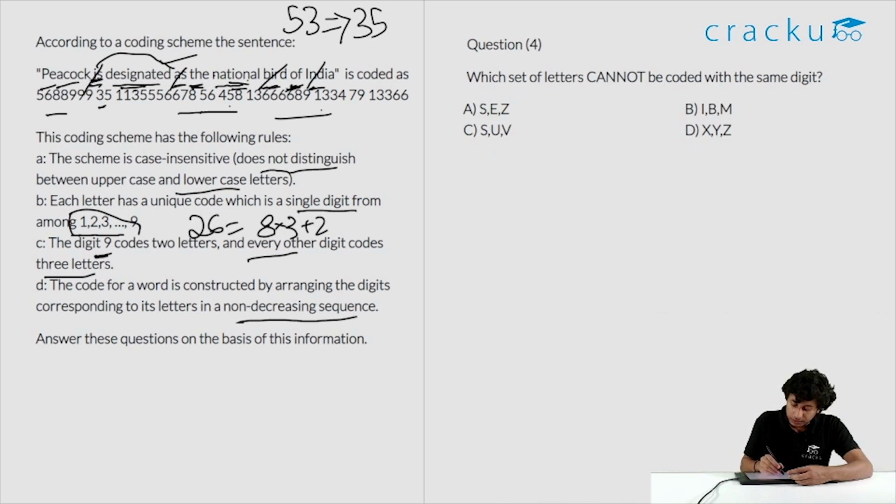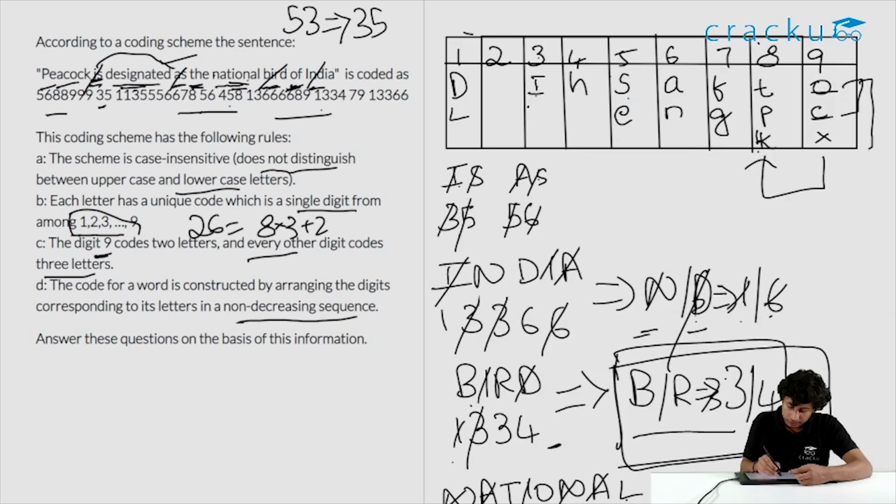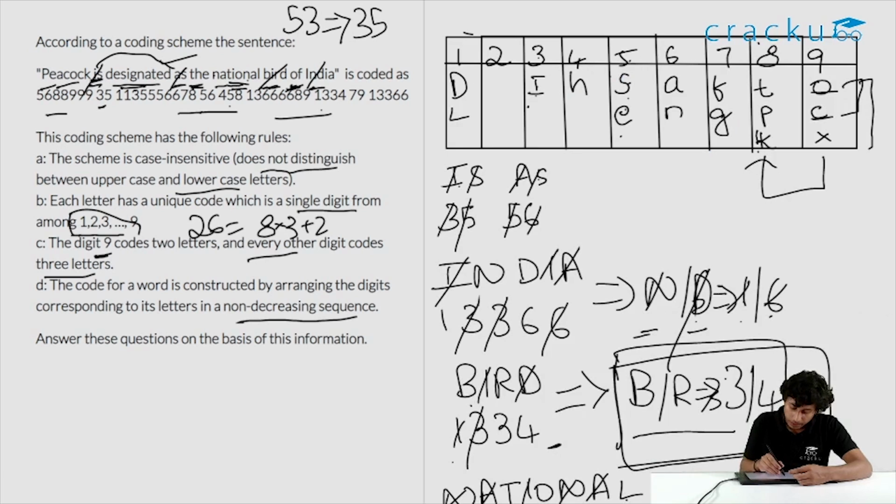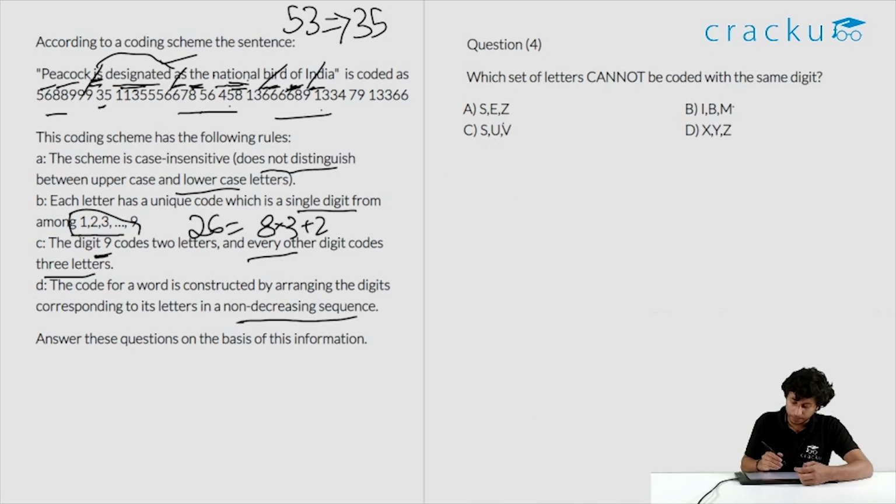Last one, which set of letters cannot be coded with the same digit? SEZ, is SEZ possible? Yes. For 5 we can do SE is there, we can take SEZ, it is possible. IBM, is IBM possible? Has BM come anywhere? No, we have not used B or M anywhere. B, there is a confusion. B can come to either 3 or 4. So certainly B can come here. M can also come. So IBM can be coded for the single one, that is number 3. SUV, is this possible?